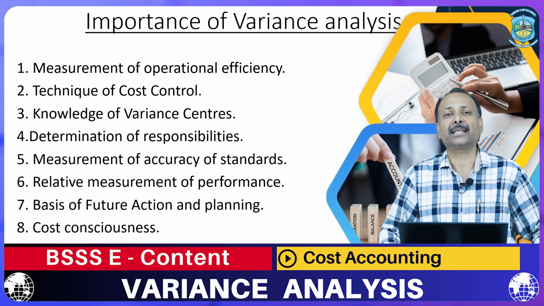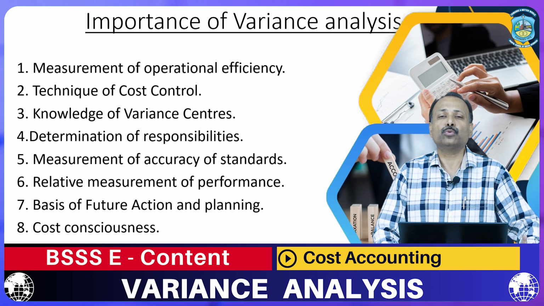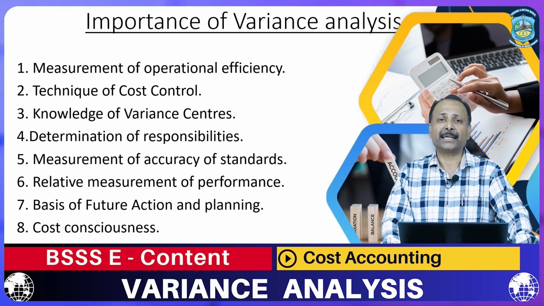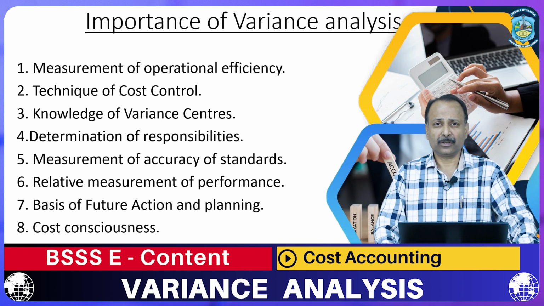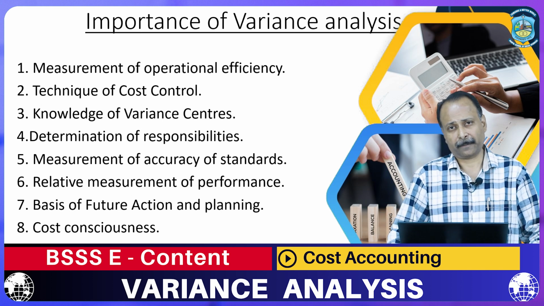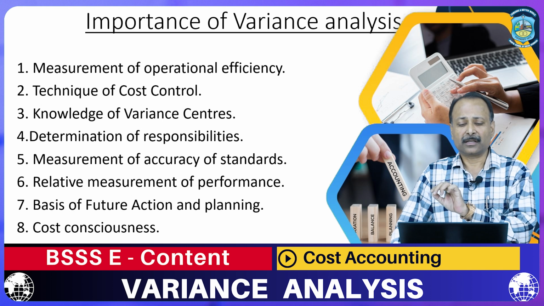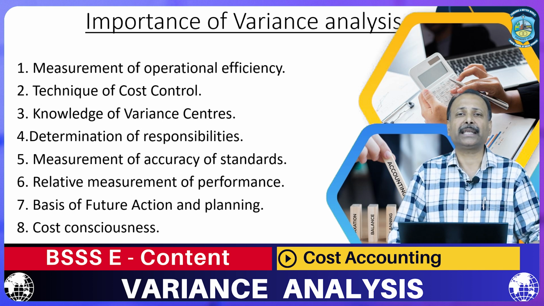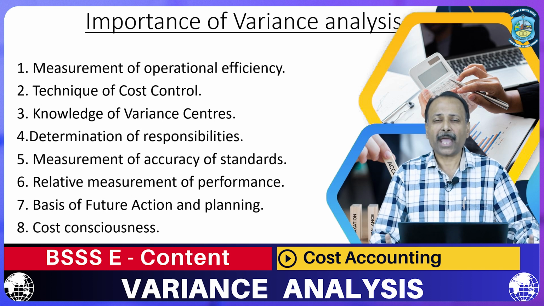The third importance, the third benefit, is knowledge of variance centers. We know that there are two centers, one we call a cost center, another we call a profit center. These centers are responsible for calculating the total cost of a product or the total profit on a product. So how are we going to control?